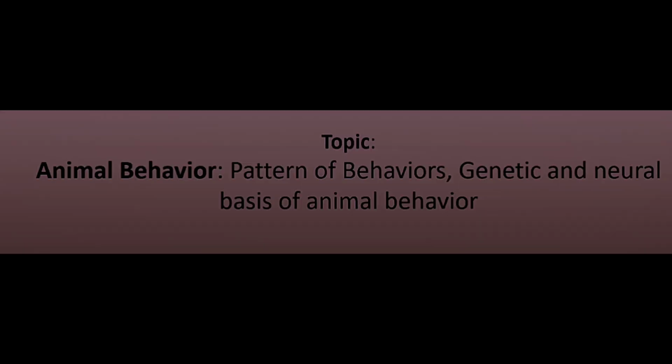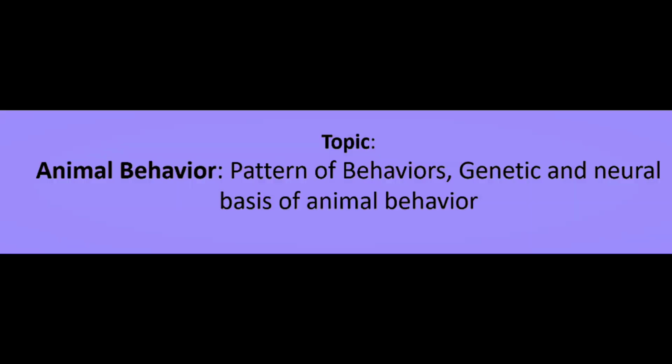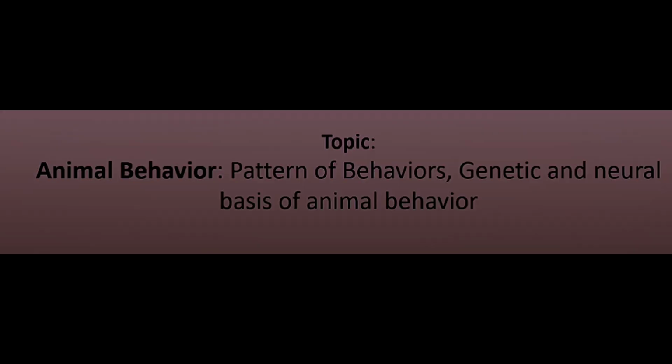Today's topic is animal behavior, patterns of behavior, and the genetic, neural, and environmental basis of animal behavior.